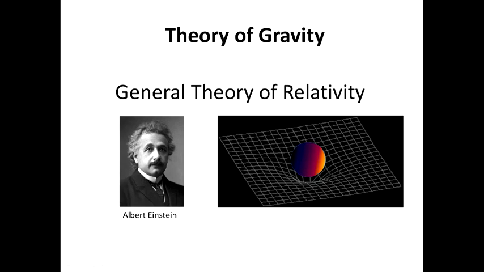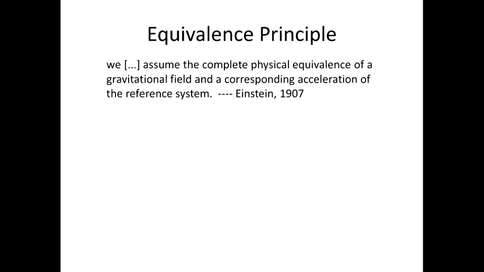Both theories are based on the equivalence principle as it was formulated by Einstein in 1907, which sounds like the following: we assume the complete physical equivalence of a gravitational field and a corresponding acceleration of the reference system. And I would like to highlight the part of this definition, complete physical equivalence, because as we'll see later this phrase will be very important in the logical argumentation of the new theory.